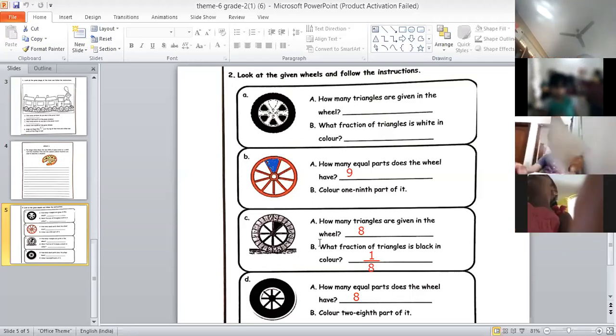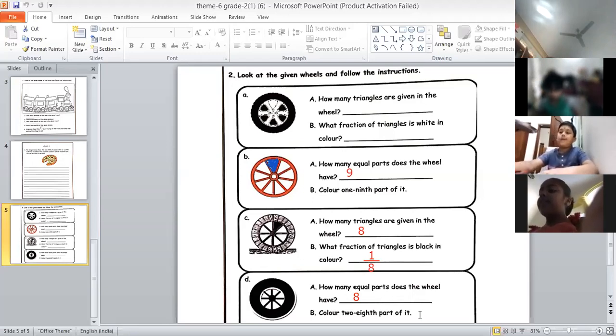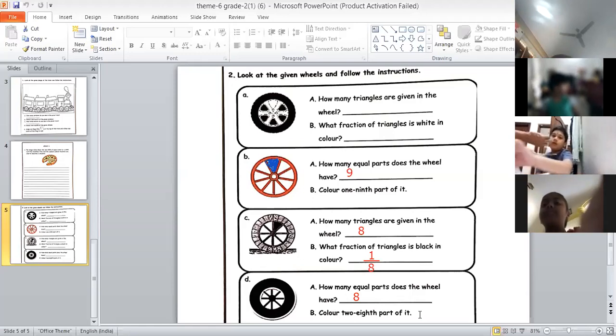Now what you have to do is, okay, Hanvika, read the last question. How many equal parts does the wheel have? This is already done. Color 2 upon 8 part of it. Okay, fine. So color 2/8 part of it.